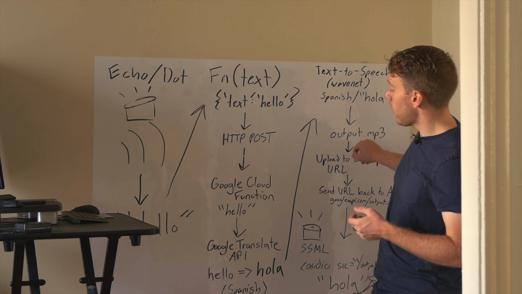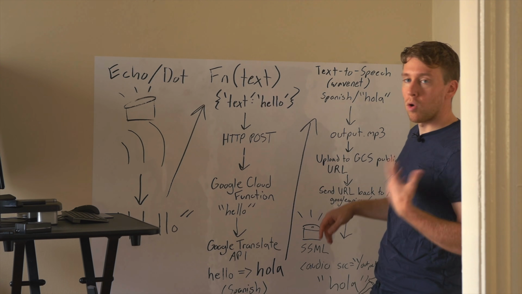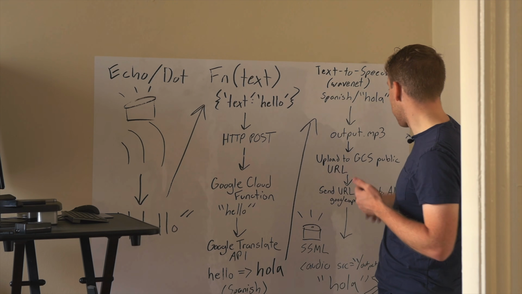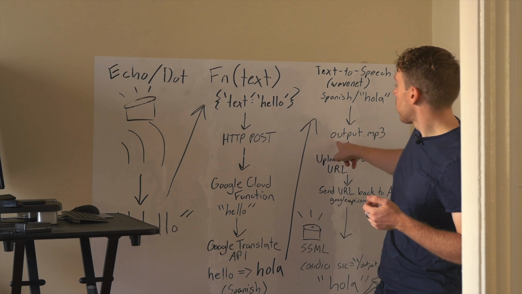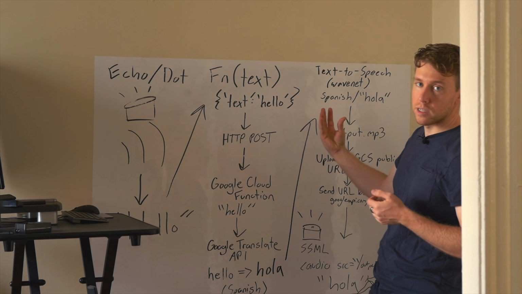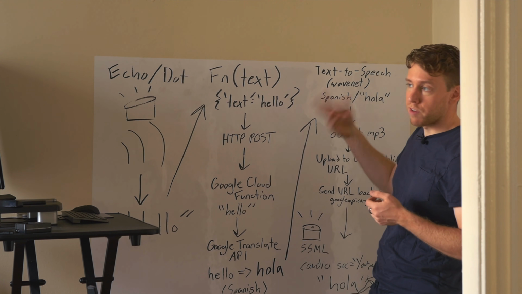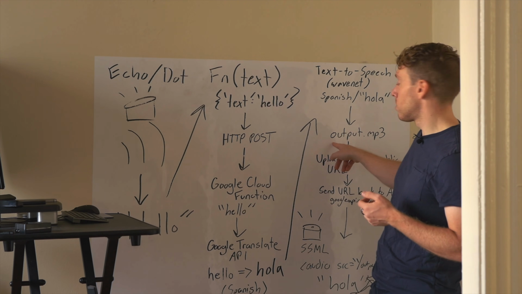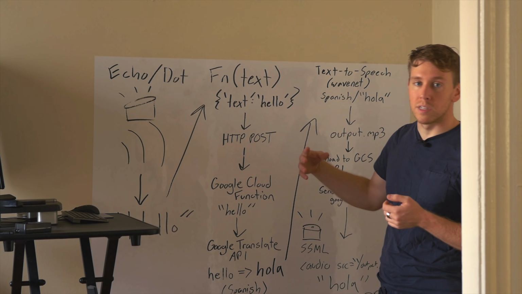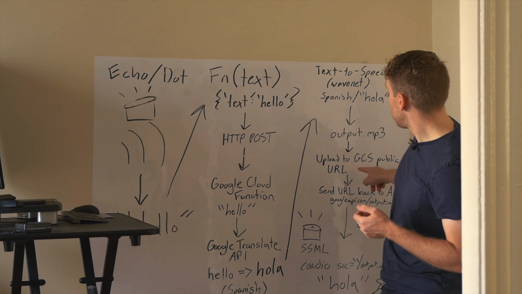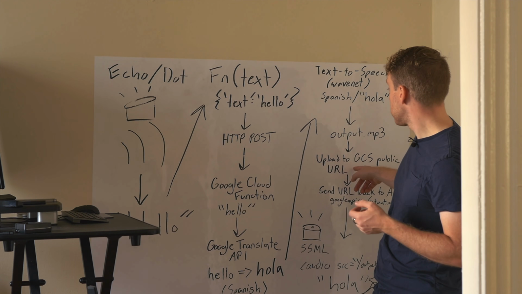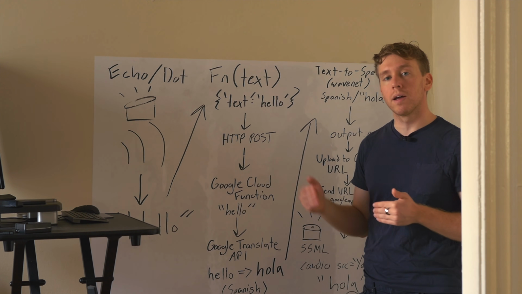If we were to play that MP3 file, it would say hola, right? And it would say it the right way, and you could do that for a whole string of text. And then what we're going to do with that MP3 file, because again, that just lives in the Cloud Function instance, and it's going to be ephemeral. It's going to delete itself as soon as the function terminates. We want to store that somewhere persistent, so we're going to upload it to Google Cloud Storage, which is just a static storage service, but we're going to upload it to a public folder.